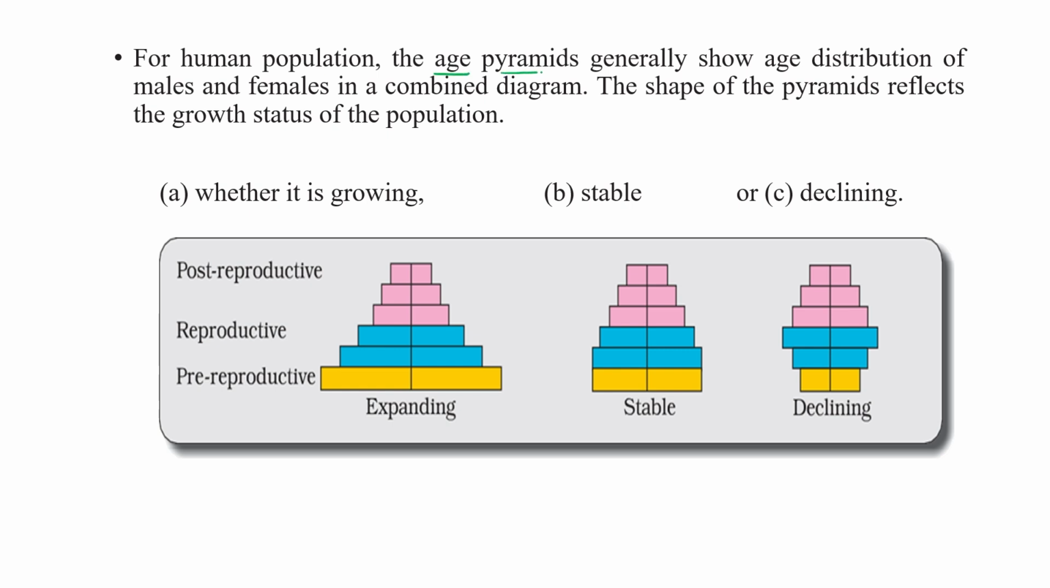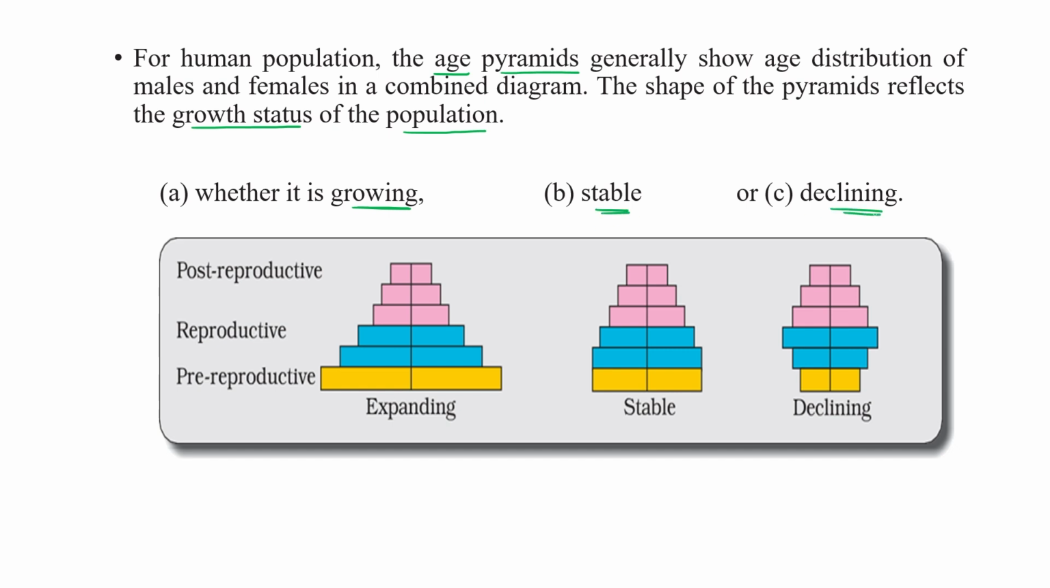Age pyramids generally show the age distribution of males and females in a combined diagram. The shape of the pyramid matters: these three pyramids show the growth status of a population. There are three types of scenario. First, a growing stage. Whether the population of a given community, area, village or country is growing, or stable, or in a decline phase.